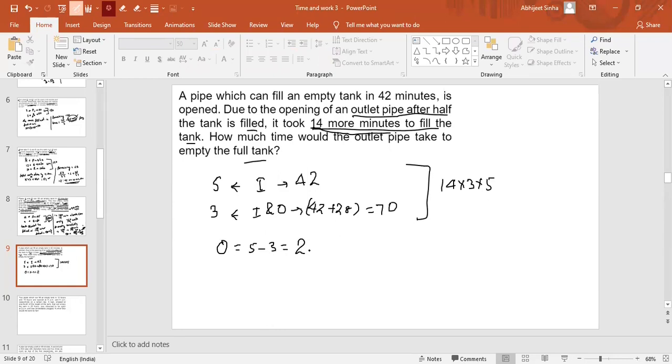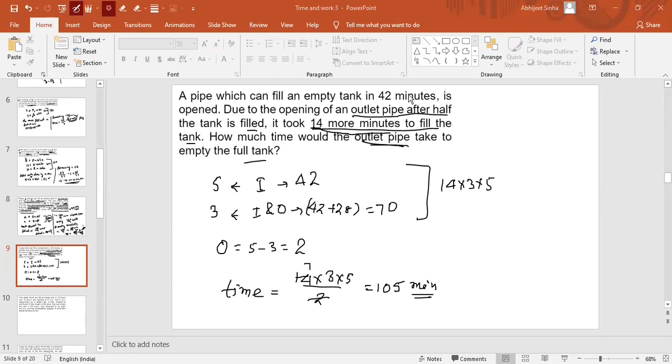The question is, how much time would the outlet pipe take to empty the full tank? So the time taken by the outlet pipe to empty that tank is 14 into 3 into 5 upon 2. So this gets cancelled, 7 times 15 is 105 minutes. Is it clear, guys? Sir, how 28?